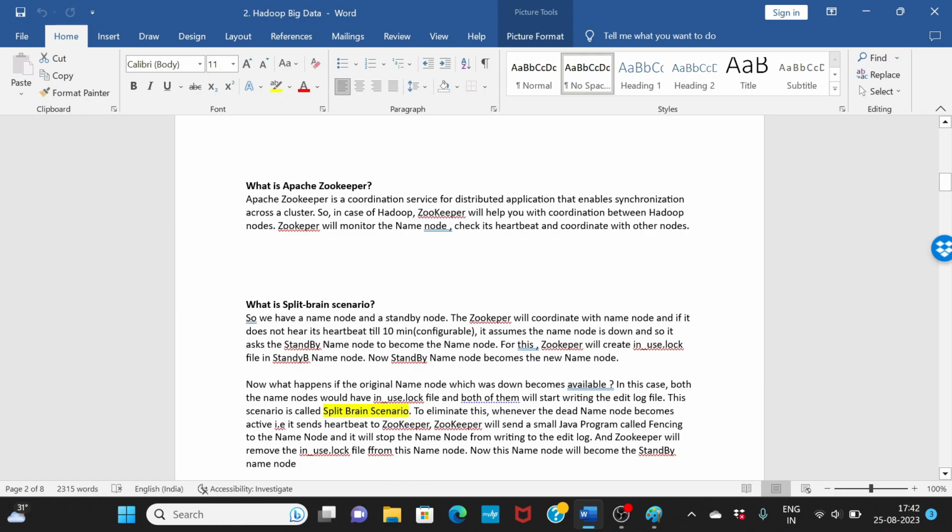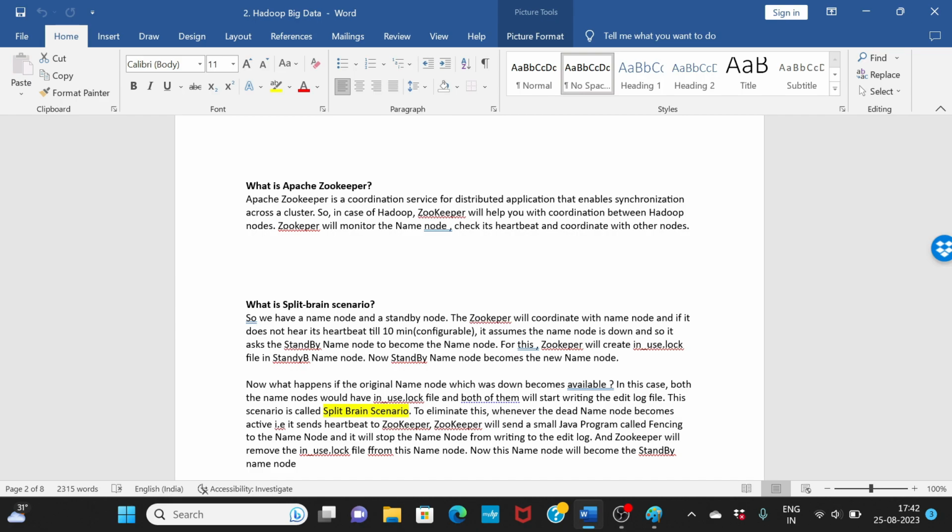What is Apache Zookeeper? Apache Zookeeper is basically a coordination service. So let's say in case of Hadoop, Zookeeper is a service which will help you with coordination with your Hadoop node. Zookeeper will monitor your name node, it will check its heartbeat, it will coordinate with the other node. So that's where Apache Zookeeper is useful.